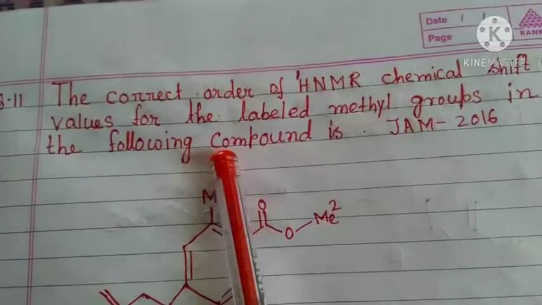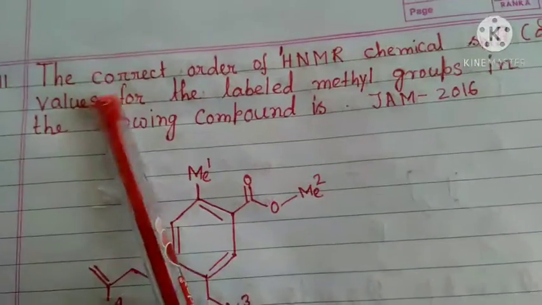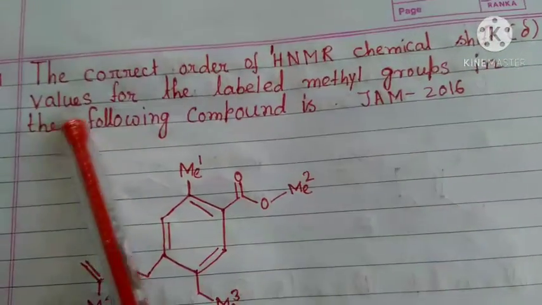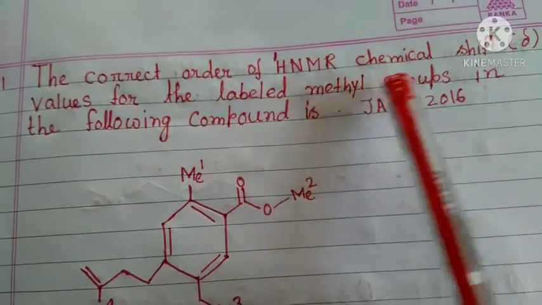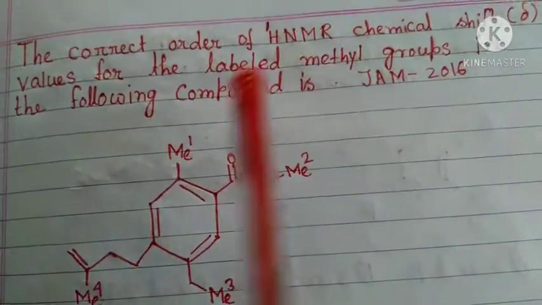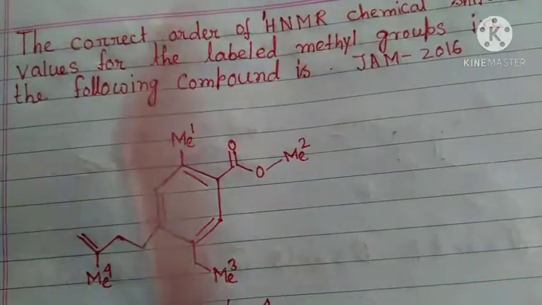This question came in JAM 2016, question number 11. The correct order of HNMR chemical shift value for the labeled methyl groups in the following compound is. So methyl groups 1, 2, 3, 4.